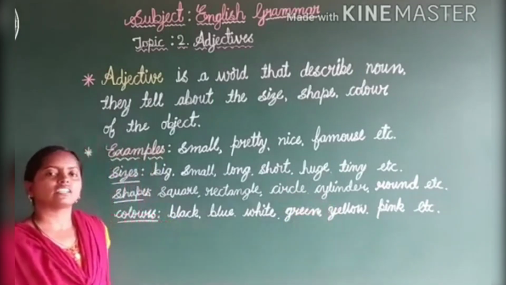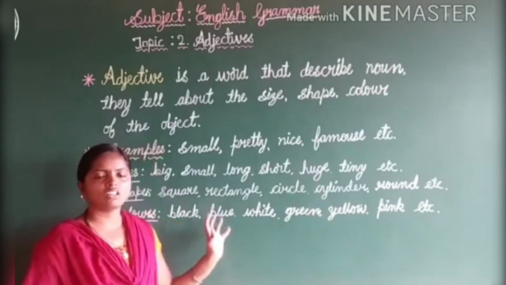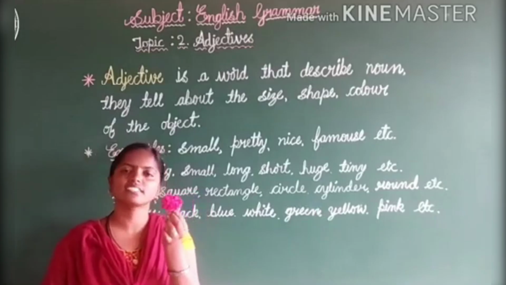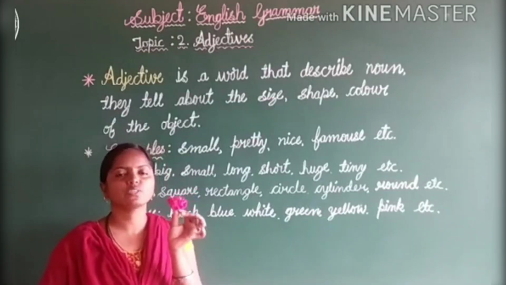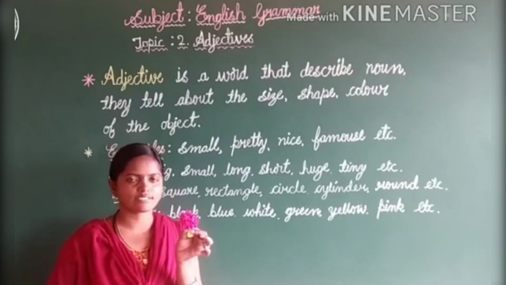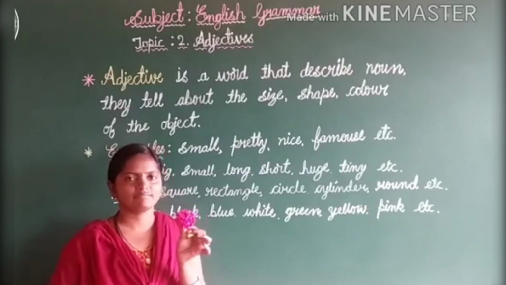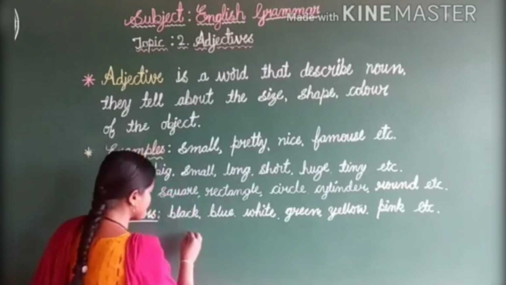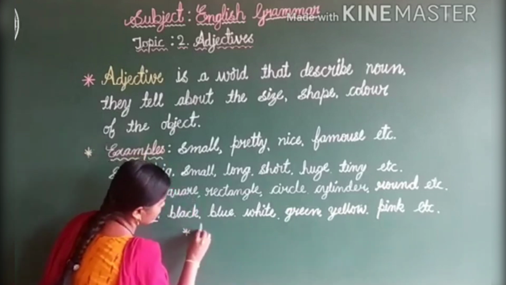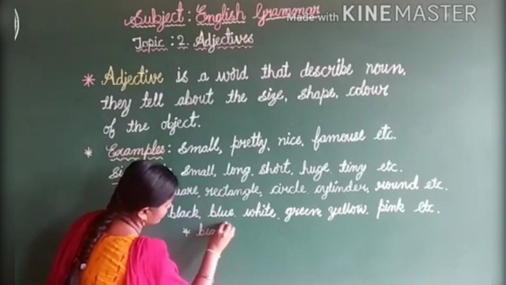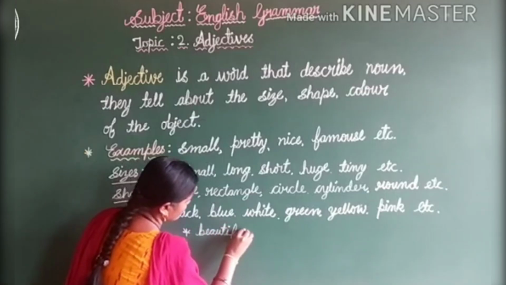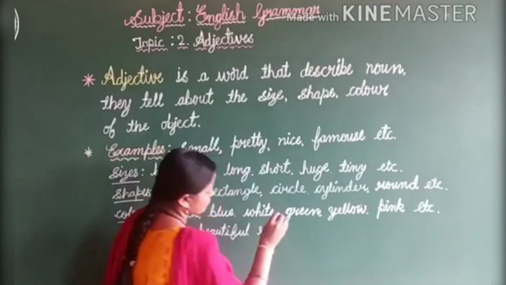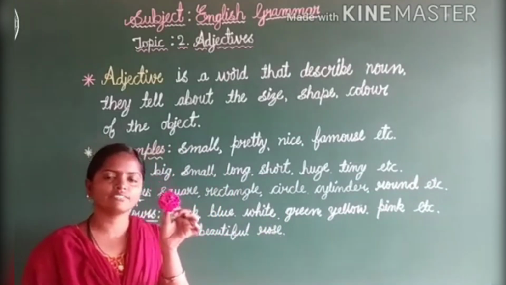Okay, so these are all adjectives. Just look here children. What is this thing? This is a rose, right? So you can describe the rose. How does it look? This is a beautiful rose. Just look at the board. B-E-A-U-T-I-F-U-L. Beautiful rose. Okay, what is the color of the rose?